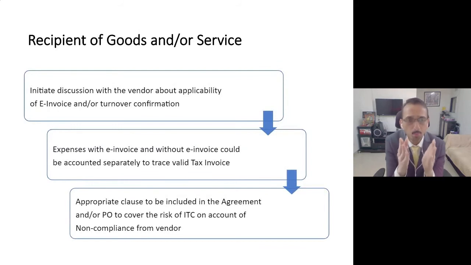Additionally, most of the taxpayers we have come across, or whom we are discussing with on a regular basis among various clients, what we have seen is that many of them are focusing only on the output side.